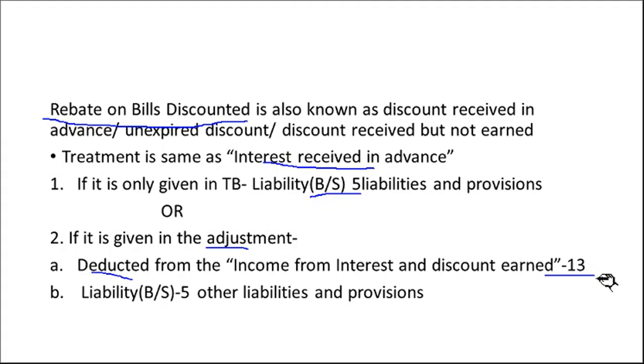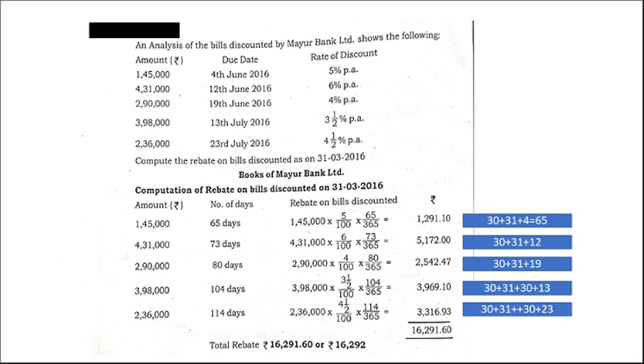And we show it as a liability in the balance sheet under schedule 5. Clear? Let us look at the problem, how we have to work it out.